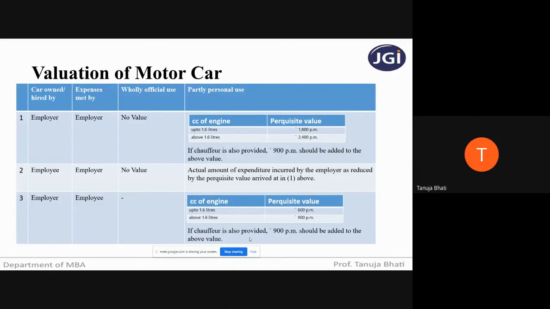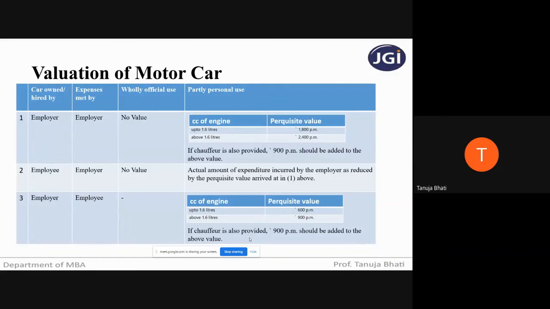So have you understood this valuation of motor car? Remember students, among all the perquisites that we have seen, important are the valuation of motor car and the valuation of rent-free accommodation. These two are very, very important. The rest you can just go through, as the rest is just converting non-monetary benefit into monetary benefit.